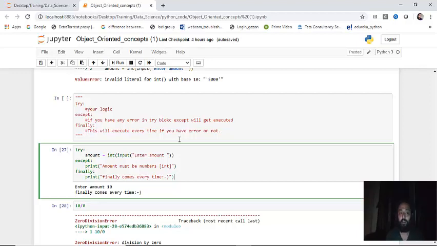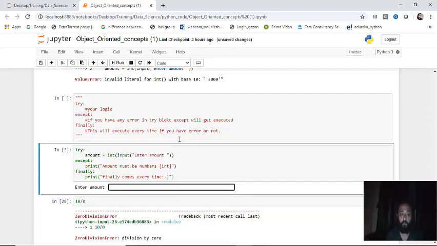So what I've done is try amount. Okay, enter your amount, except amount must be in numbers. If you are writing some special character, or if you are writing some string, it will print amount must be integer. And then finally comes every time. If you want to do any operation after that, you can do it in the finally block, because finally will be executed every time. Now let me execute this.